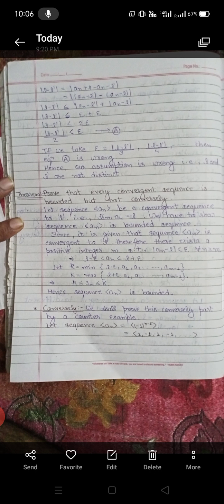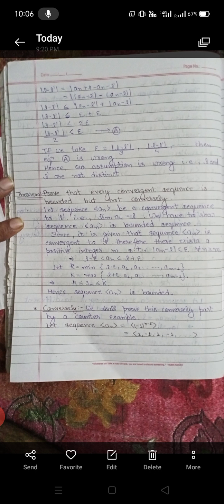Let small k be equal to minimum of L minus epsilon, a1, a2, and so on up to am minus 1, and capital K equal to maximum of L plus epsilon, a1, a2, and so on up to am minus 1. That implies small k is less or equal to an is less or equal to capital K, hence sequence an is bounded.